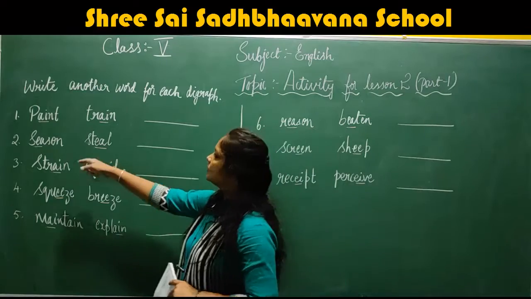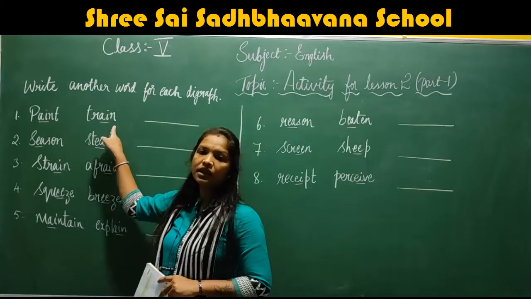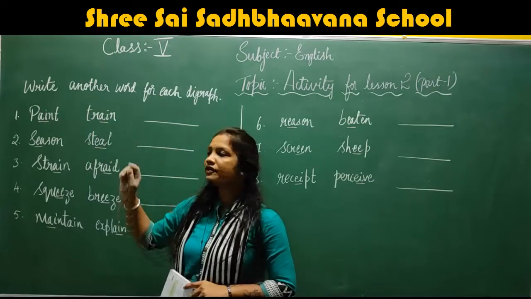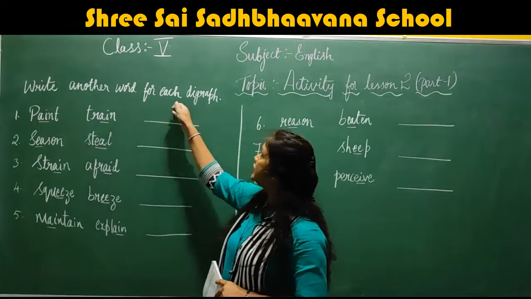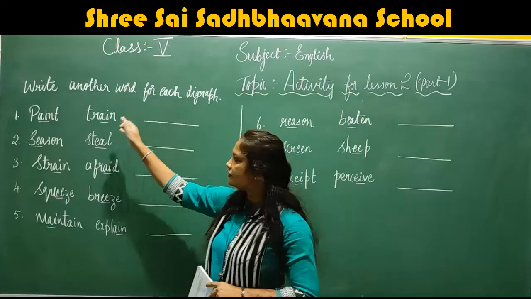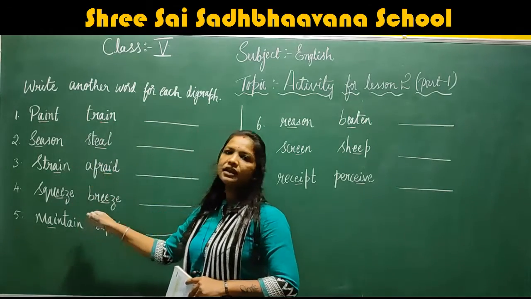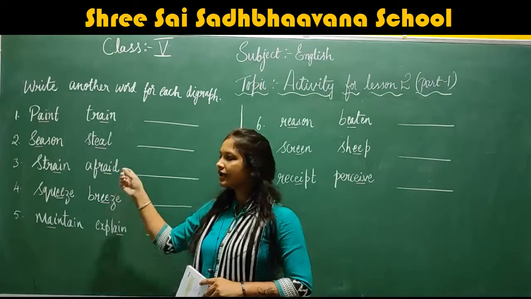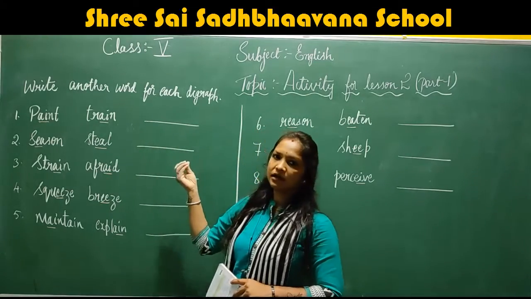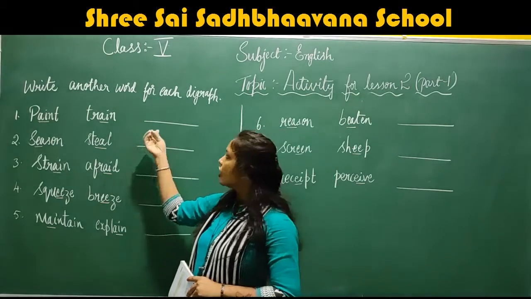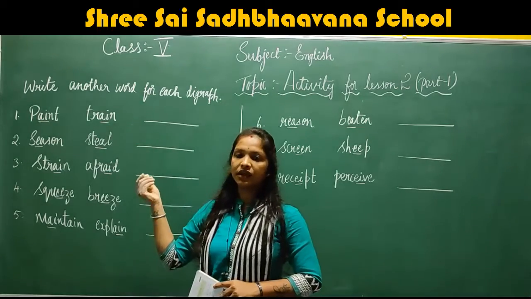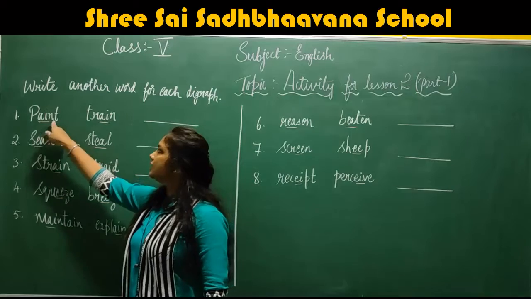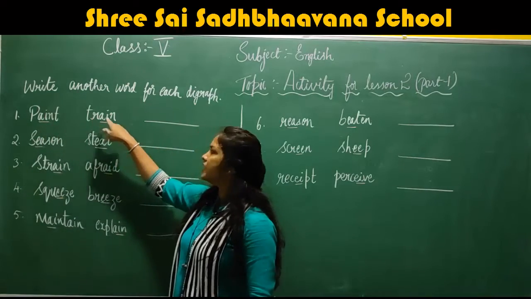Here see, first one, paint, train. Here two vowels are A and I. We have to write another word for each digraph. So we have to first see which vowel digraphs are there in the words. Paint, P-A-I-N-T, and train, T-R-A-I-N.